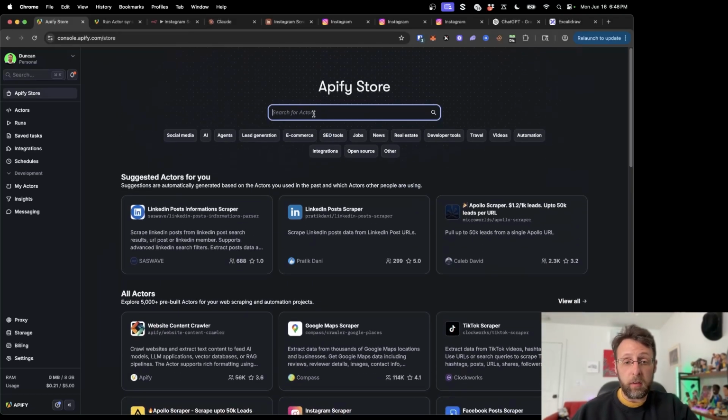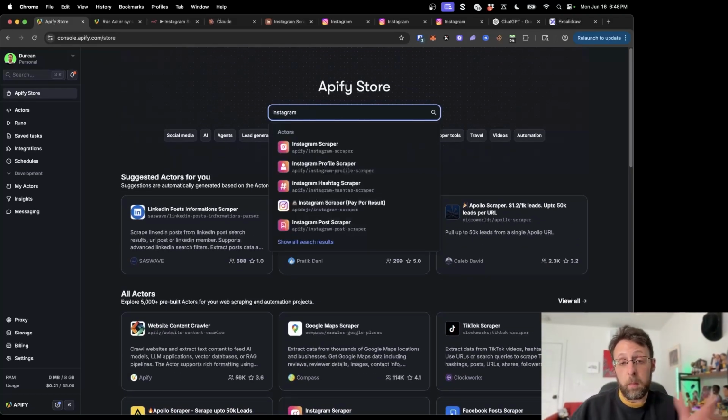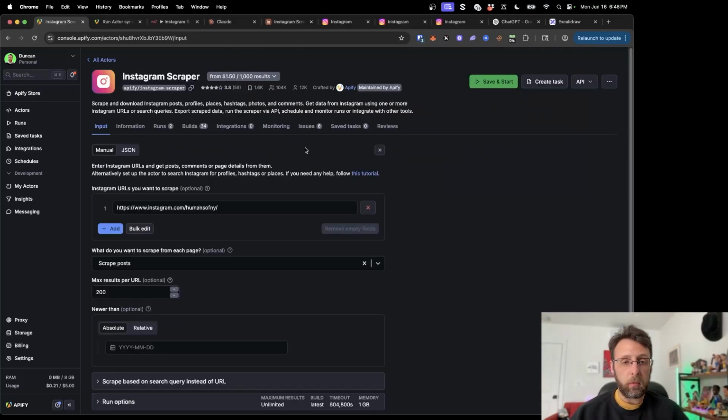And the scraper that I want to use today is called the Instagram scraper. You can literally just type Instagram, and it's this first one, the Instagram scraper. It's $1.50 for 1,000 results. So you can scrape a lot of content for pretty cheap here. And what's cool about Apify is if you look down at the bottom, they give you $5 free every single month. So you would basically have to scrape 3,000 results to even start getting close to that. So this is a pretty good place to start.